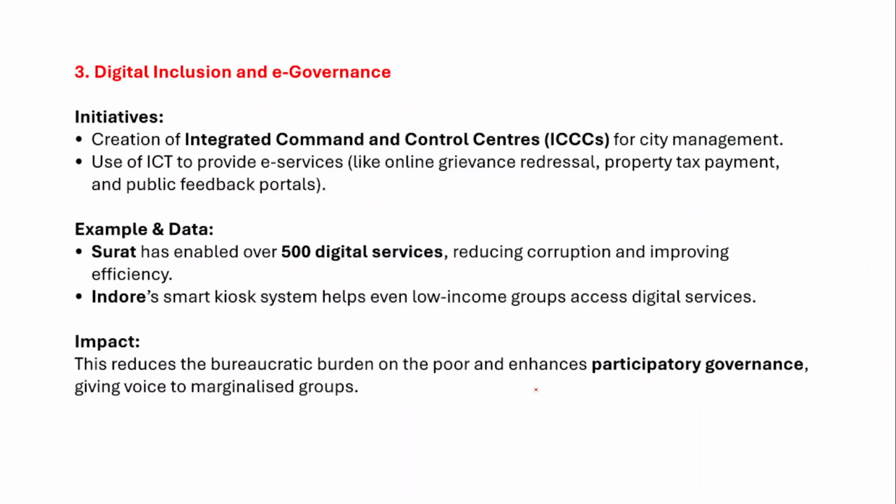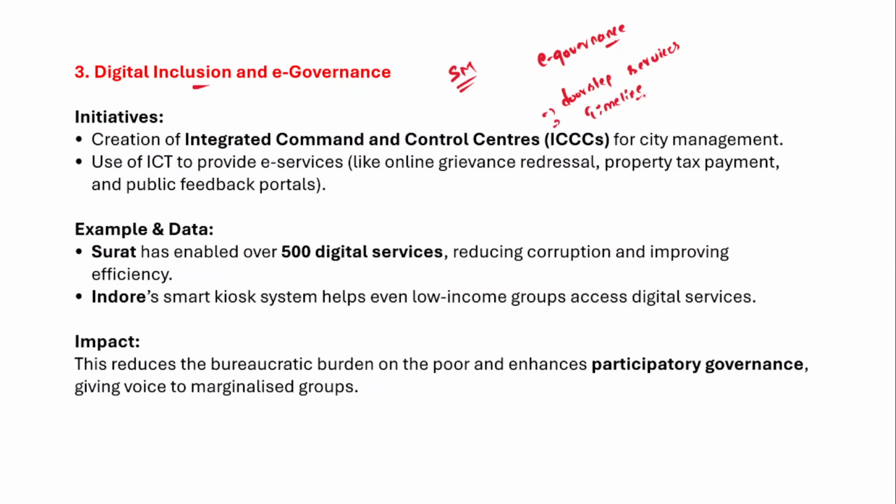So the next point would be digital inclusion and e-governance. The smart cities mission is also integrated with the existing e-governance programs. Now what is the objective of e-governance? It is to provide doorstep delivery of services within a proper timeline.